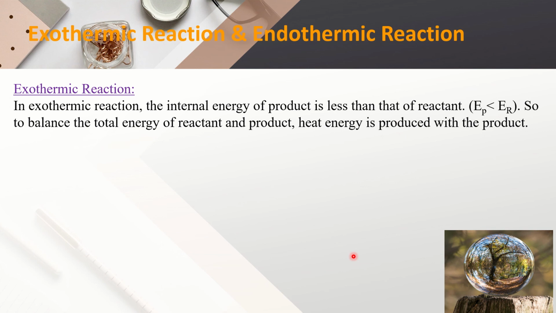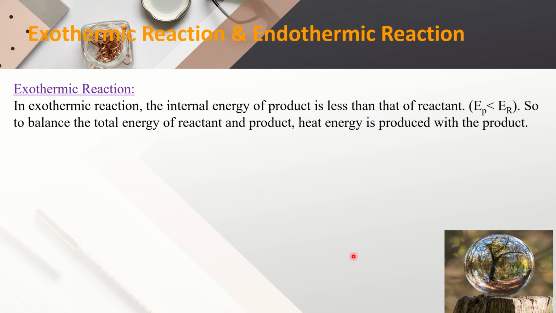In exothermic reaction, the internal energy of product is less than that of reactant molecules. Already we have seen this, that if the internal energy of reactant molecule is more than the internal energy of product molecule, then the extra energy is produced as heat energy.